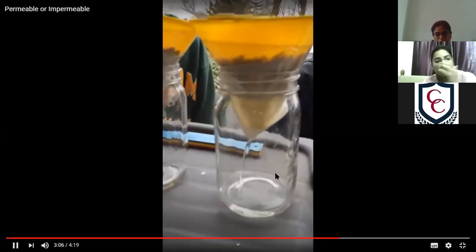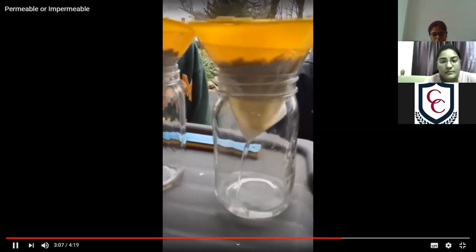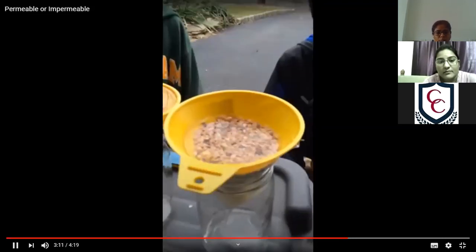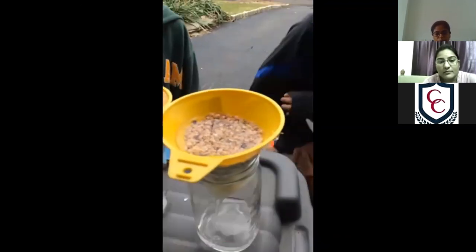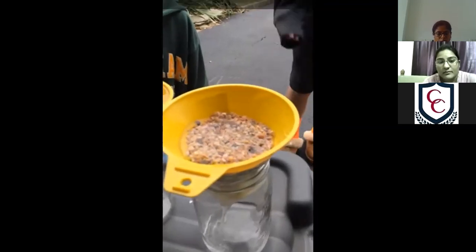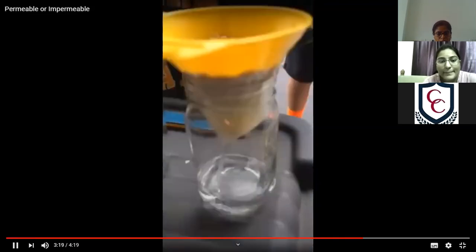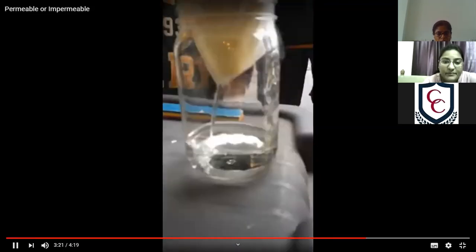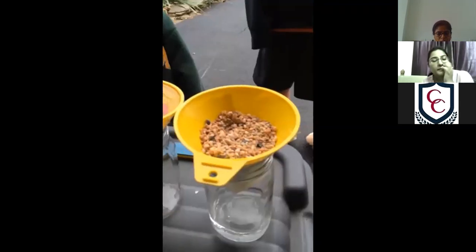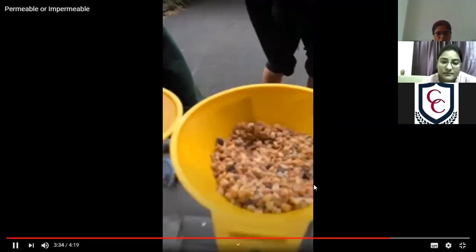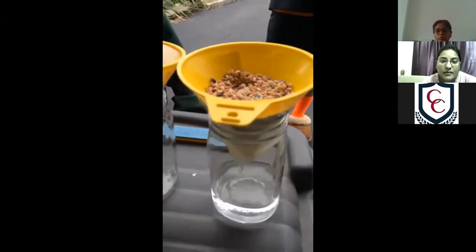Oh, yeah, it's going through. It's going faster than the dirt. The dirt's done. Obviously, this is done, and this is about to be done. It's going fast. You can see it going through. And it's almost done. Cool. Any second. That was really fast. The fastest. Clay still has none.